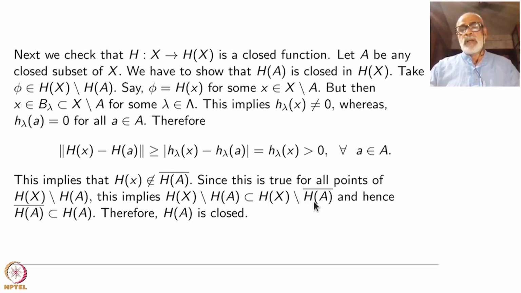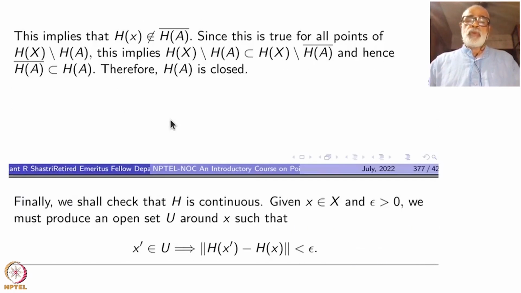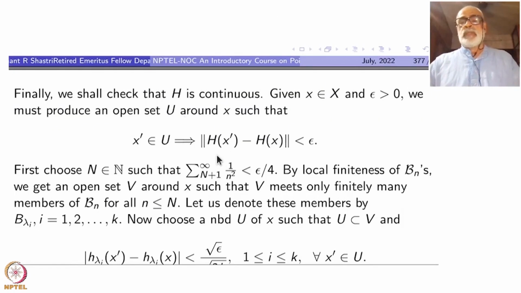But by De Morgan's law, this just means that the closure of HA is contained inside HA. If the closure is contained inside the set itself, that means that set is closed. Maybe you can directly prove that from here it is an open set. I think proving closedness is easier, that's all.